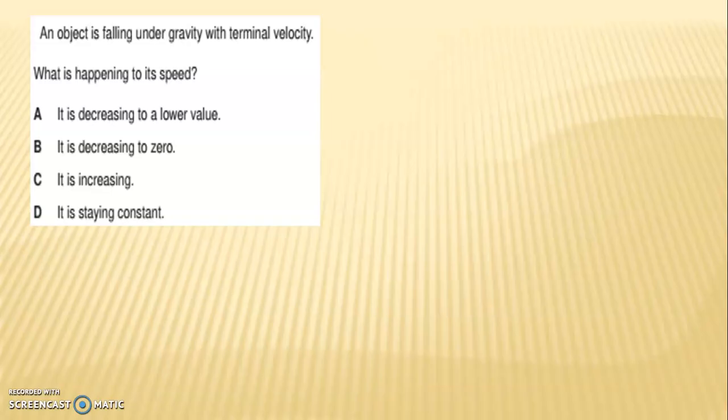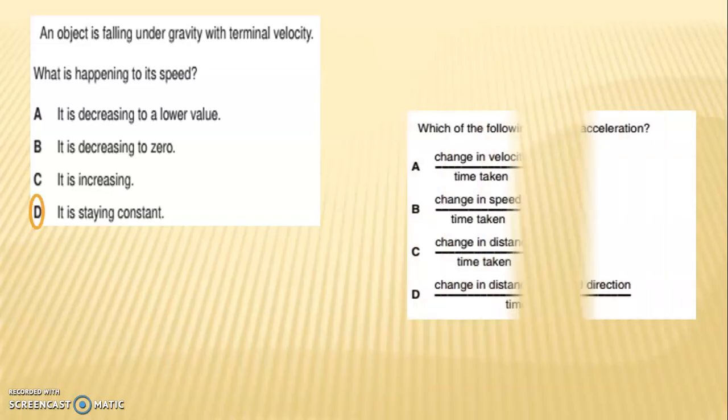Next question is, an object is falling under the gravity with terminal velocity. What is happening to its speed? A, it is increasing due to it is decreasing to a lower value. B, it is decreasing to 0. C, it is increasing, and D, it is staying constant. The answer is D, it is staying constant.